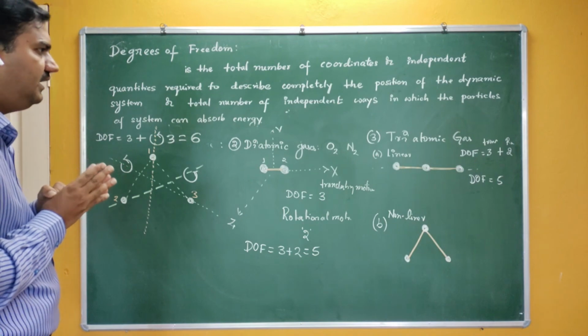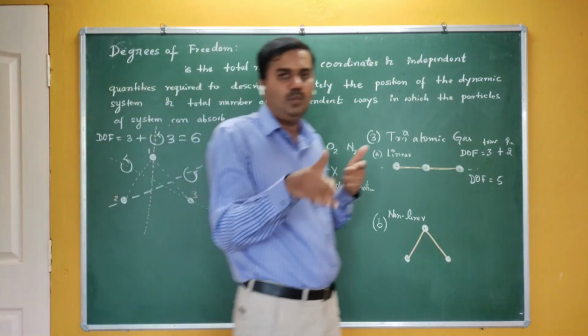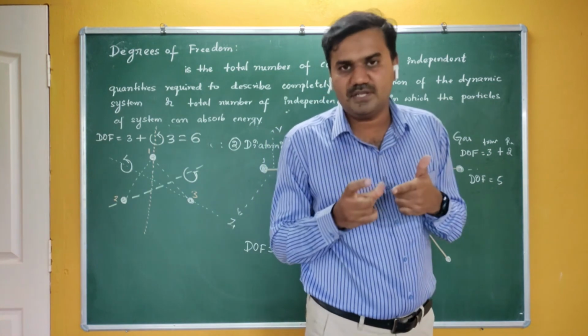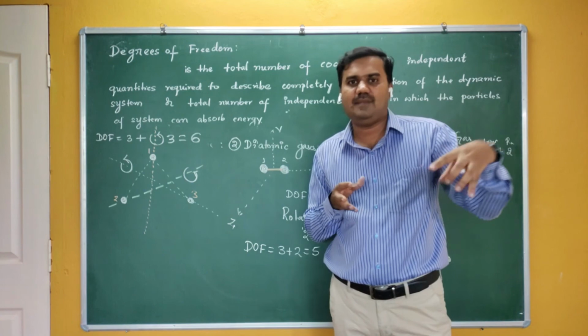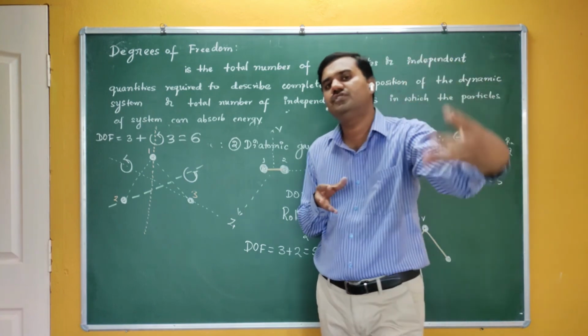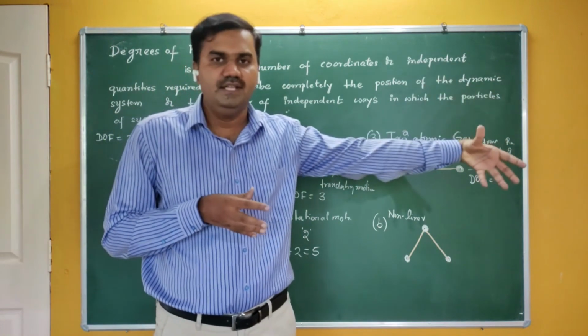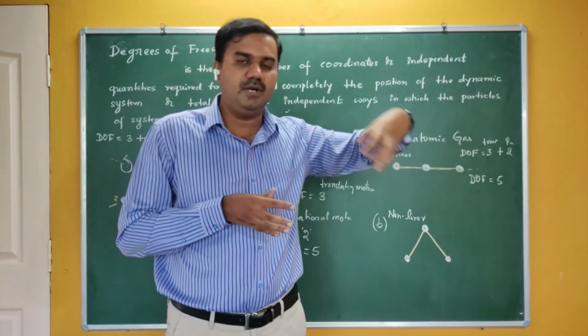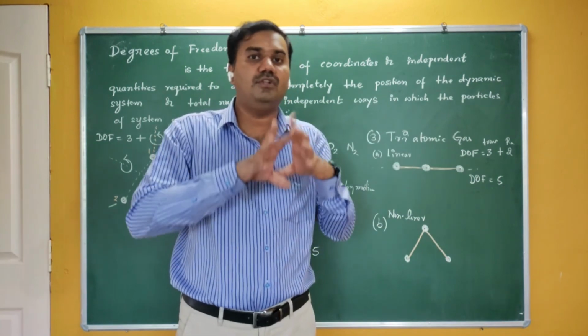You can see here that the degree of freedom depends on 2 things. One, it depends on the atomicity. What is atomicity? The number of atoms present in a molecule is called atomicity. In case of monoatomic gas, the atomicity is 1 and the degree of freedom is 3. Diatomic gas, the atomicity is 2 and the degree of freedom is 5. So the degrees of freedom depend on the atomicity, and also on the shape.